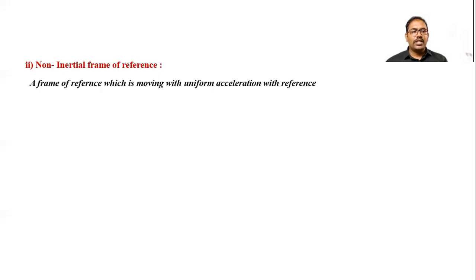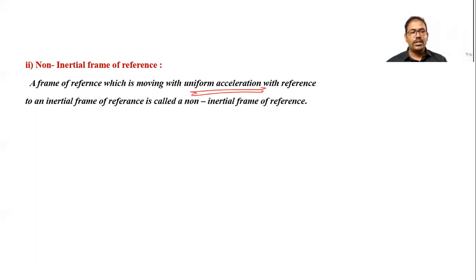Now let me go to the non-inertial frame. Non-inertial is a frame of reference which is moving with uniform acceleration with reference to an inertial frame. Here acceleration is not equal to zero, so this is the accelerated frame.